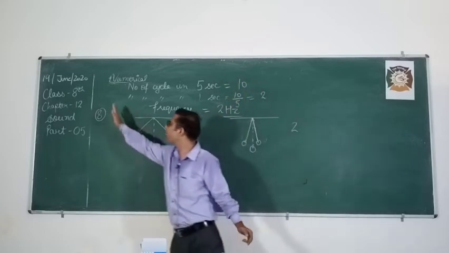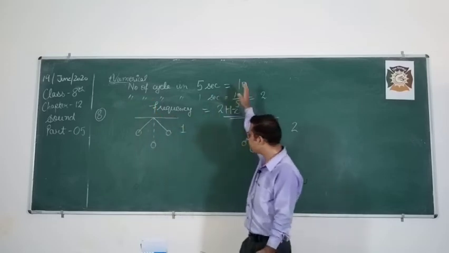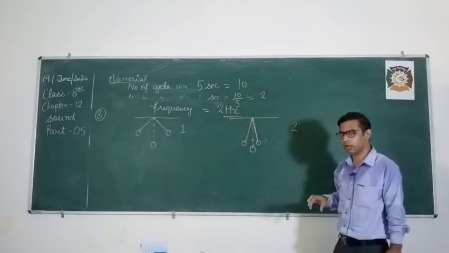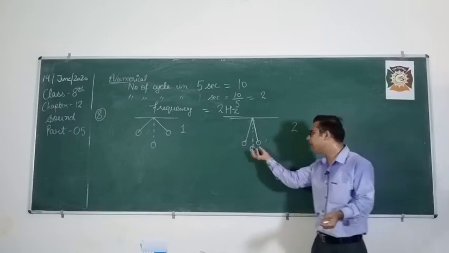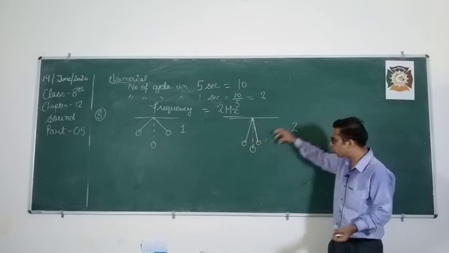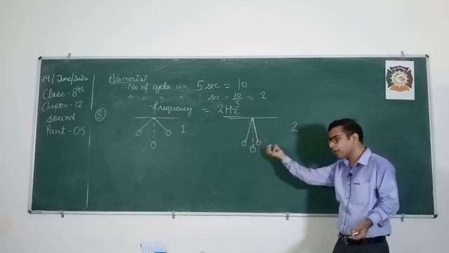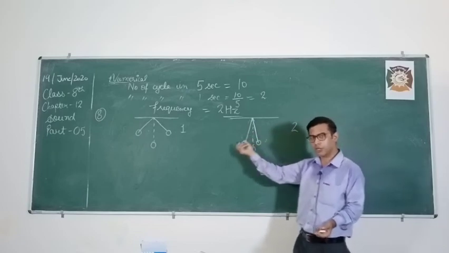So the bob goes to that side equally, comes back and starts oscillating. Similarly, in this case, same pendulum, same length, same mass of the bob, but I displace the bob to a lower extent. I don't take it to an upper level, I just take it a little bit and release it. So it will also start oscillating.